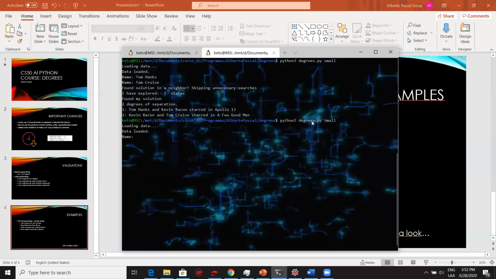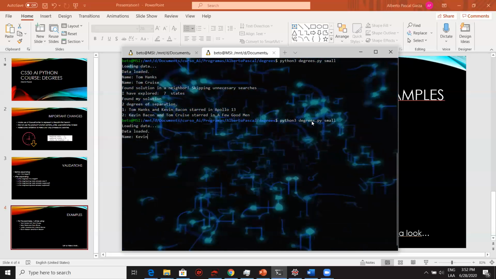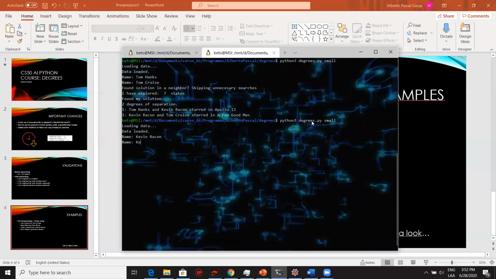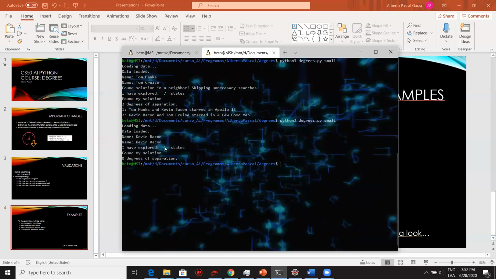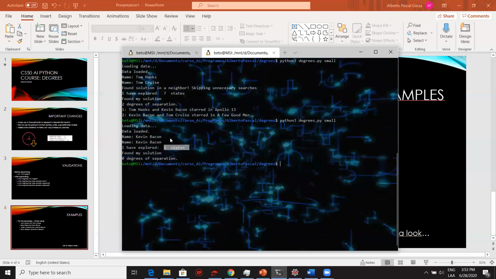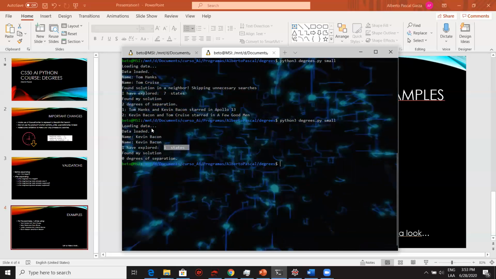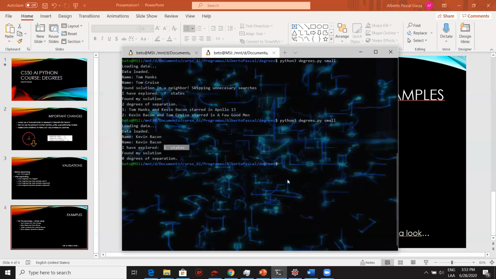So we can run this example again, and let's say I want to go for Kevin Bacon with Kevin Bacon, and here I only explored 1 state because I identified that I am myself. So there are 0 degrees of separation.